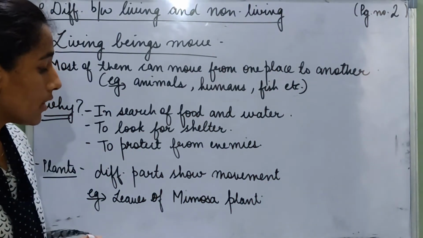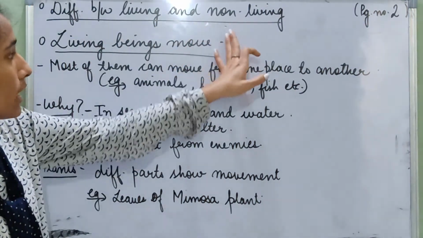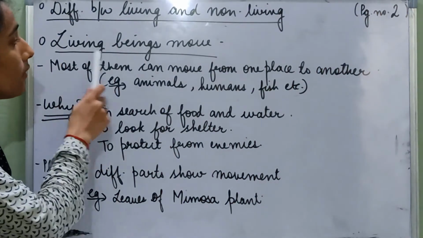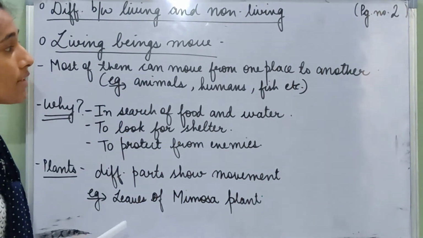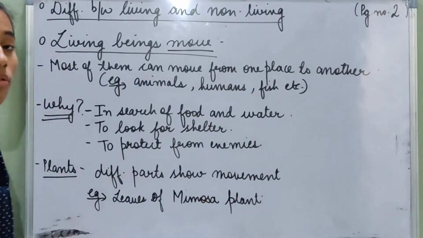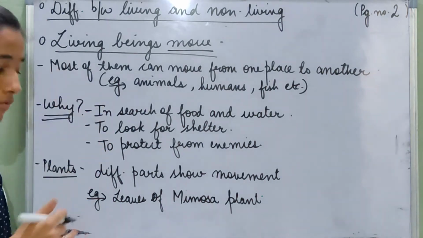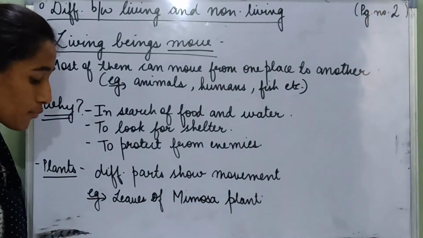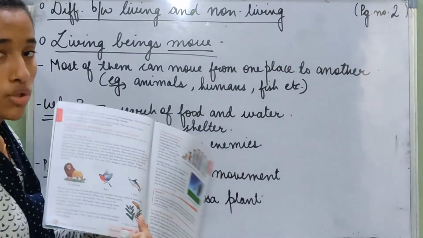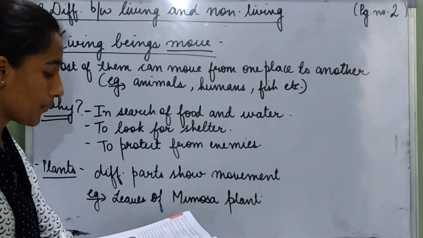Today we are going to learn about the differences between living and non-living. The first difference that we are going to learn about is that living beings move. So today we are going to learn about the difference in their movement. It is written that living beings move. So we will have to open page number 2 of our books. Page number 2, differences between living and non-living.